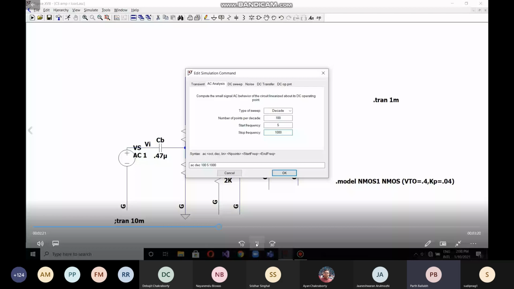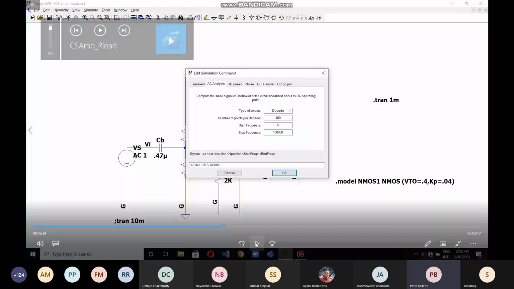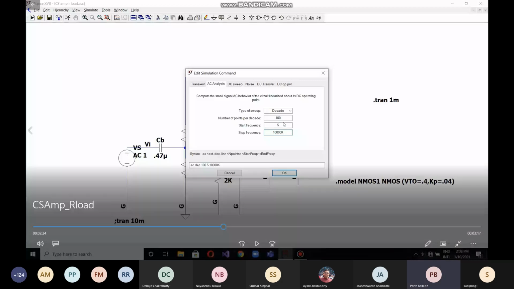There will be a starting and final frequency, the frequency range for which you want to check the gain. That range I provided there. Yes, sir. I think this is enough.